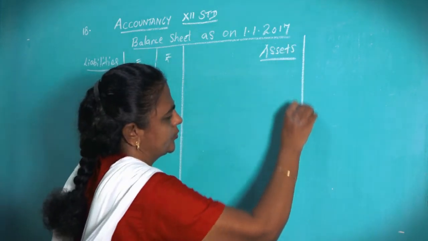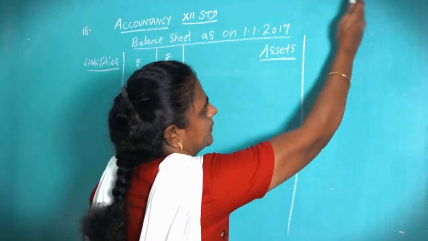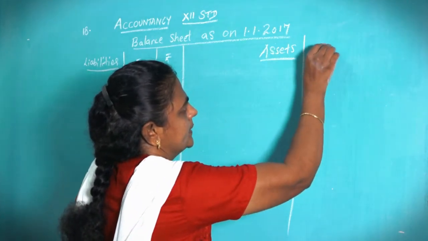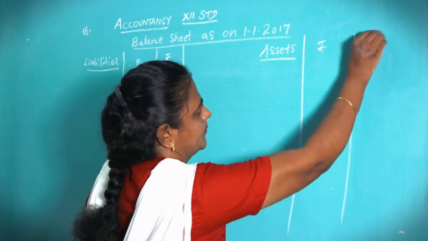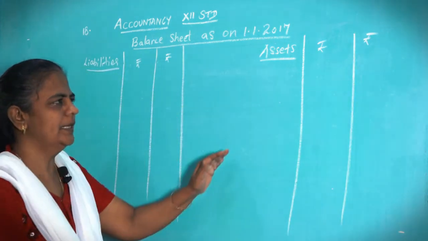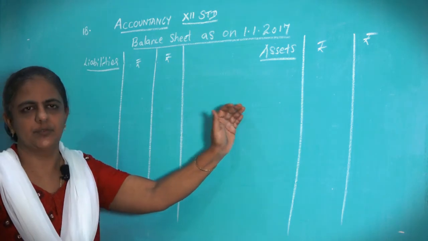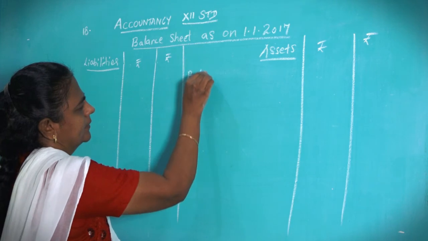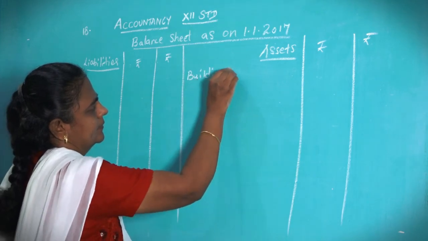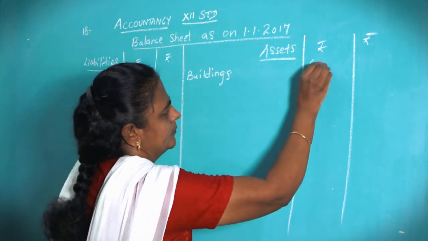Same way here also, rupees. Now we'll go from the asset side. So see the question, buildings 60,000.